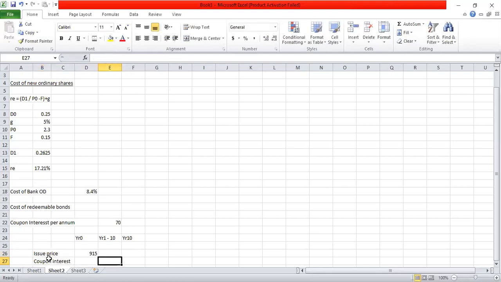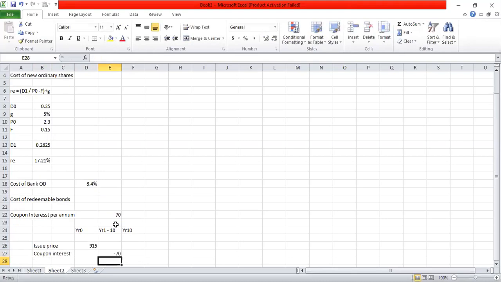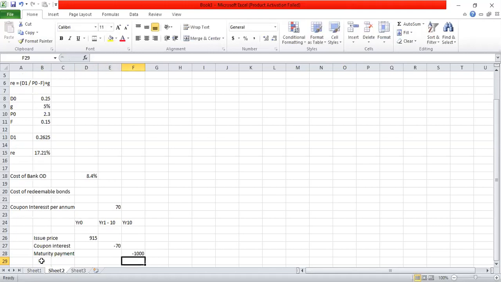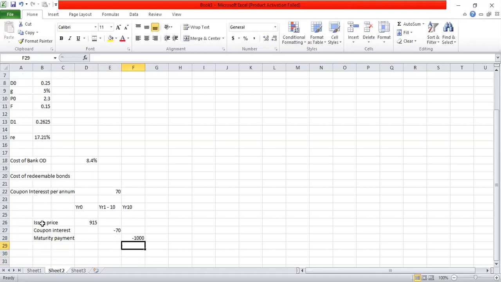Coupon interest is a negative cash flow, 70. And then the maturity payment is $1,000. That is also a negative cash flow for the issuing company. That happens after 10 years. So these are the cash flows, I repeat.